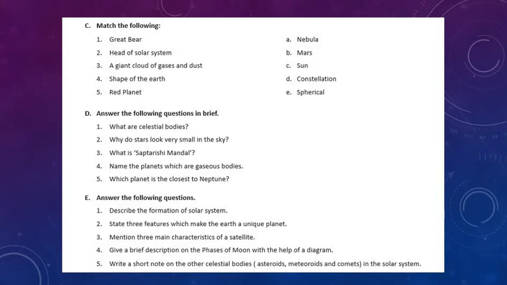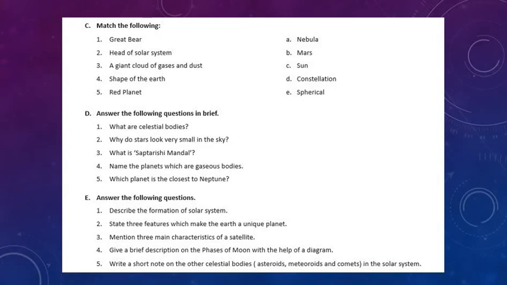This is the first point. The Earth receives moderate heat and light from the sun. Full stop. This much quantity of heat and light is just sufficient to evolve and sustain all forms of life on the Earth's surface. Second point, about 2/3 of Earth's area is covered with water. Full stop. Water is essential for human beings, animals and plants. Full stop. No life can exist without water.